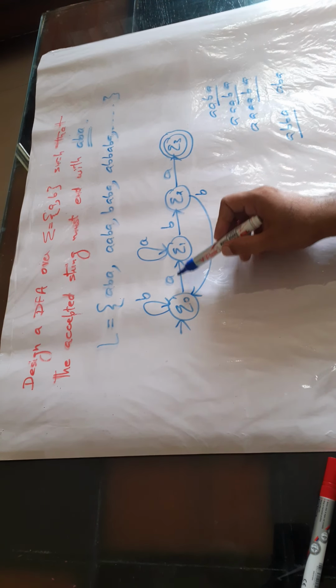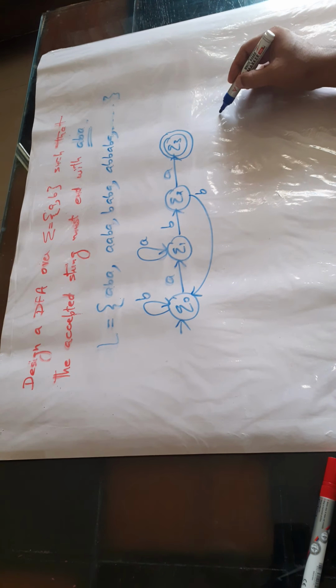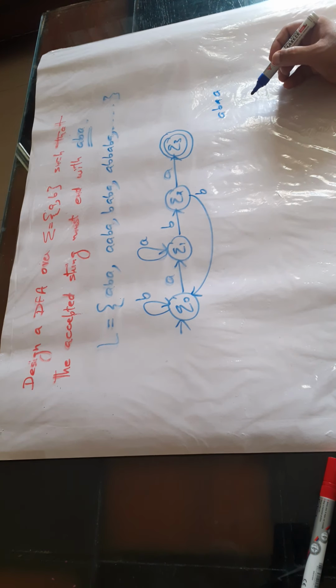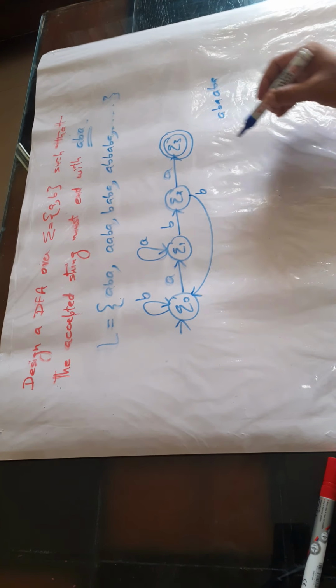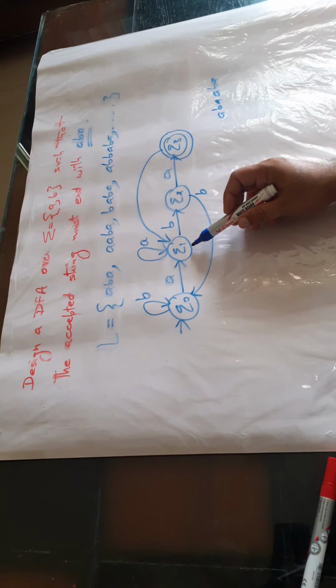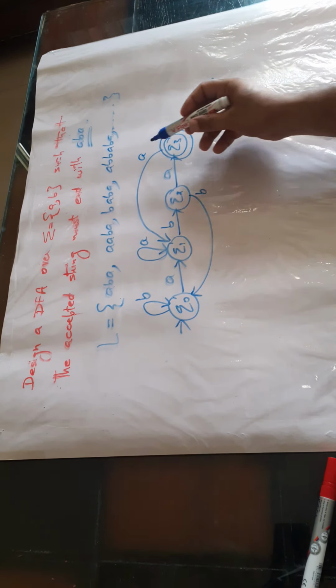Now come to Q3. Suppose we have A. What happens if we have A, B, A and then A? That again disturbs the pattern. We need A, B, A. It means we have to move backwards towards Q1 with input symbol A, because we need A, B, A. Observe the pattern.